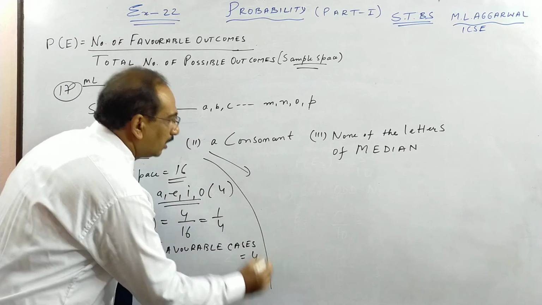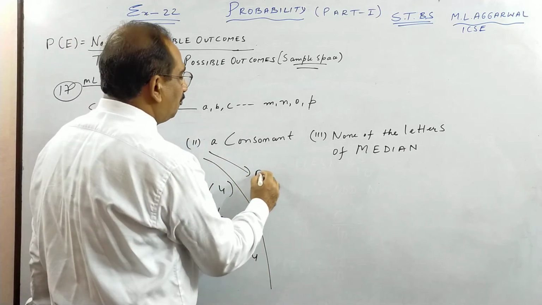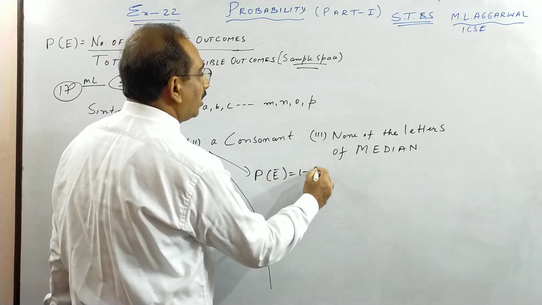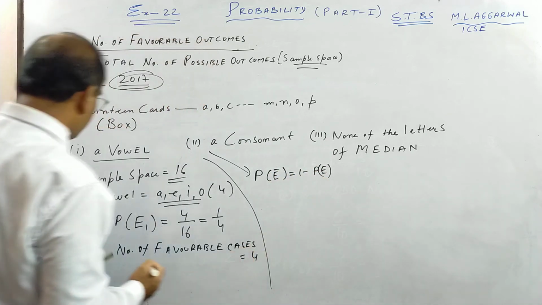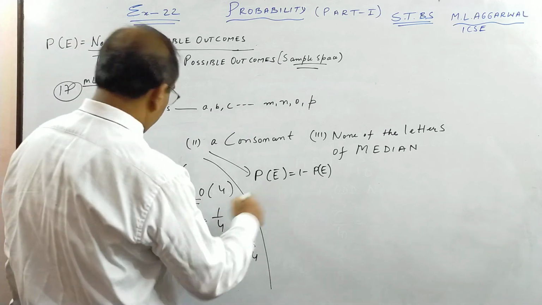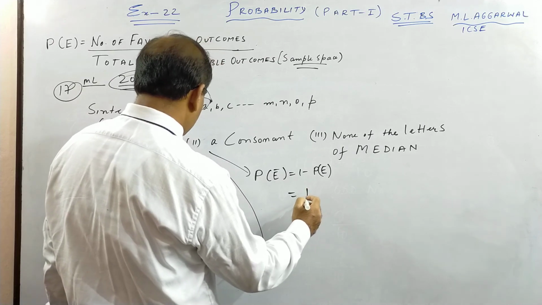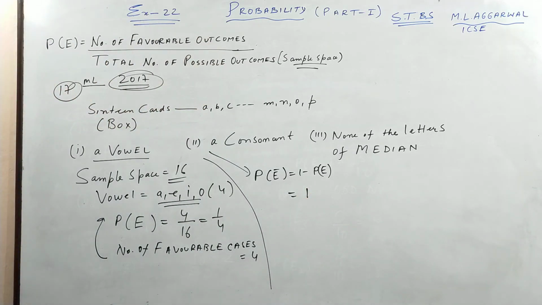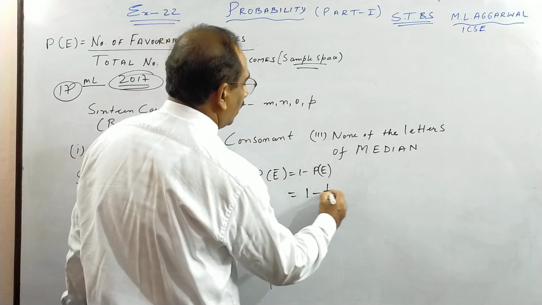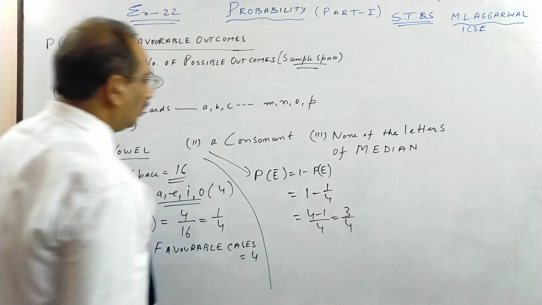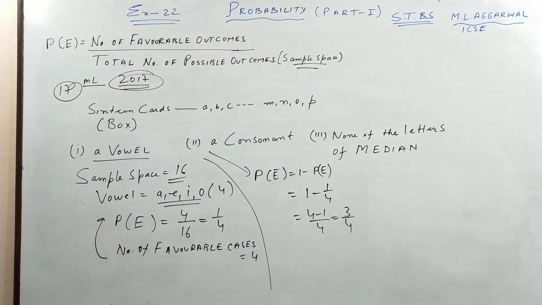For consonant, children, there are 2 ways. I taught you one formula: P(E bar), which is not a vowel, is 1 minus P(E). So if this is P(E1), you can call it P(E) also. For consonant it will be 1 minus 1 by 4, that is 4 minus 1 by 4, which is 3 by 4. So if you get vowel 1 by 4, then consonant is 1 minus 1 by 4.